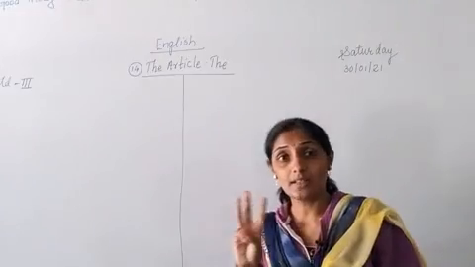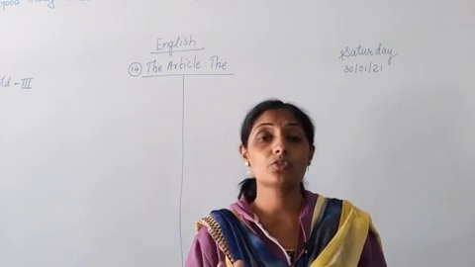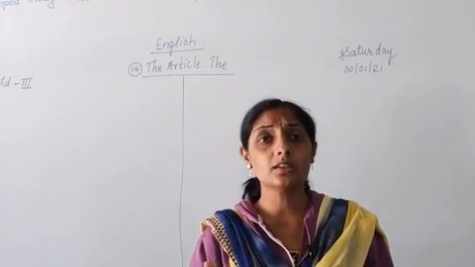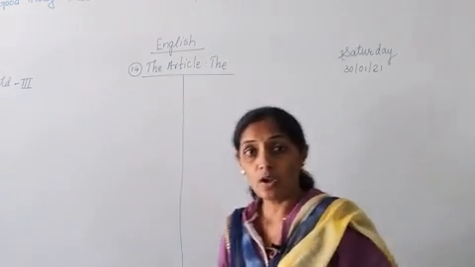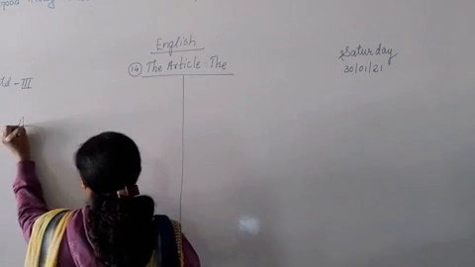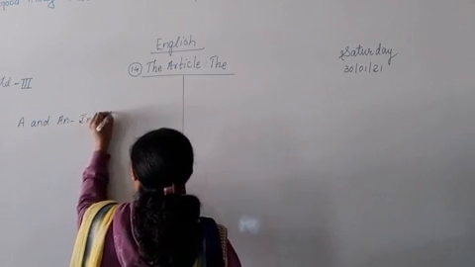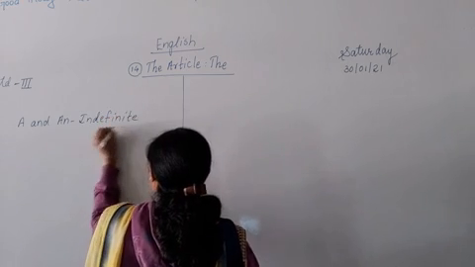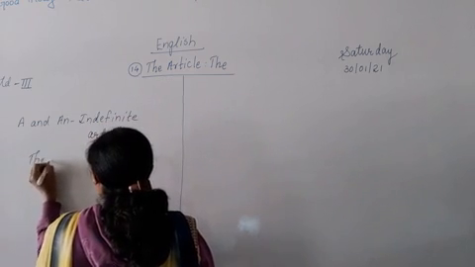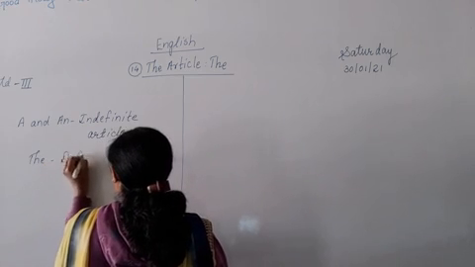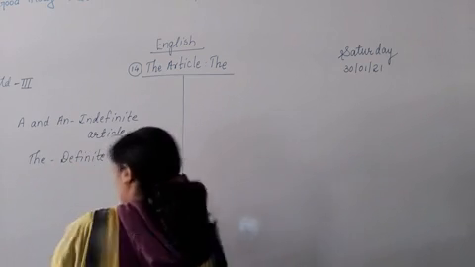I told you there are total 3 articles, a, an and the. Yesterday we studied about a and today we are going to study the article the. Now the article the is called definite article. A and an are called indefinite articles. And the is called definite article.